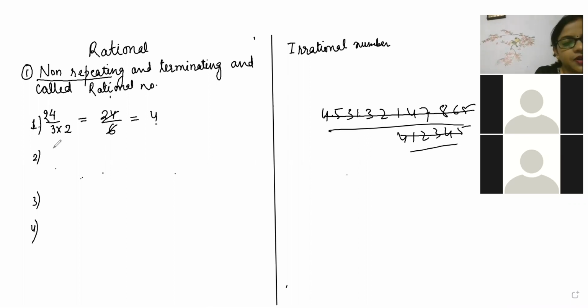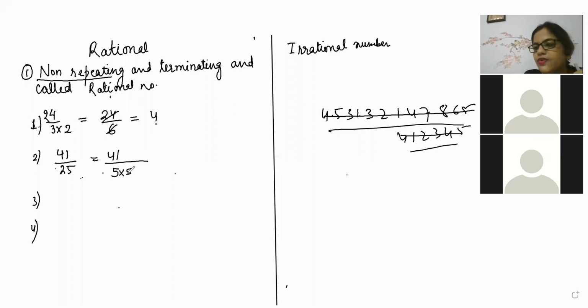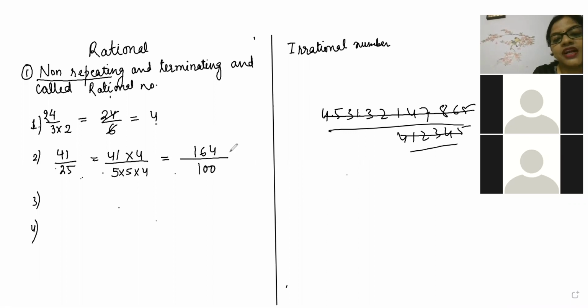Now beta, next number, check. 41 by 25. Is it terminating? You will say, auntie, this is also terminating. How is this terminating? Because 25 is there, so it will be 5 into 5. So what will we multiply here? 4. Very good. 4 in the denominator, 4 in the numerator. So 4 ones are 4, 4 fours are 16. So 25 into 4 is 100. So it will come 1.64.